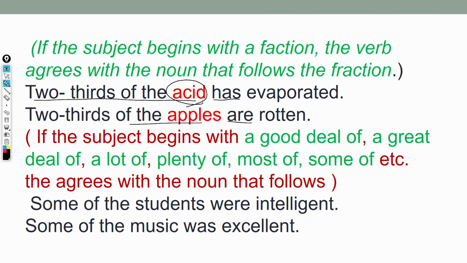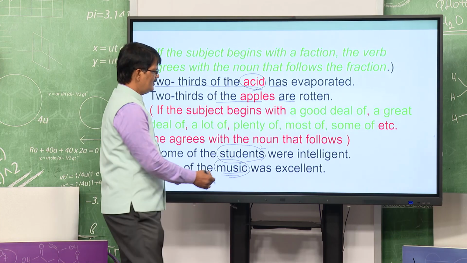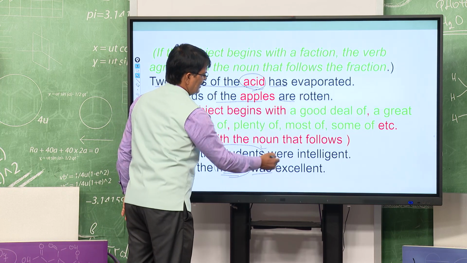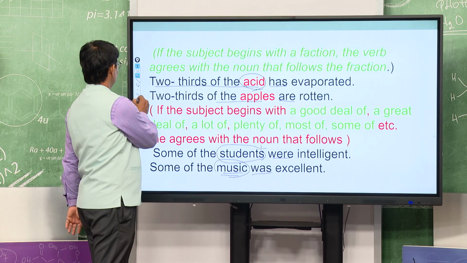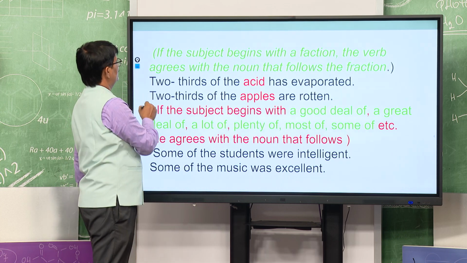Another thing, a good deal of, a great deal of, a lot of, plenty of, most of, or some of, these agree with the noun that follows. You see, some of the students, and then some of the music. After some of, students is plural, but after some of, music is singular. Music is uncountable, not like students. So definitely it is what? Singular, and the other is plural. Okay. It is clear to you? Yes. Then we will go to the next slide.